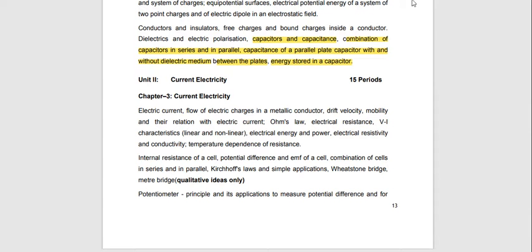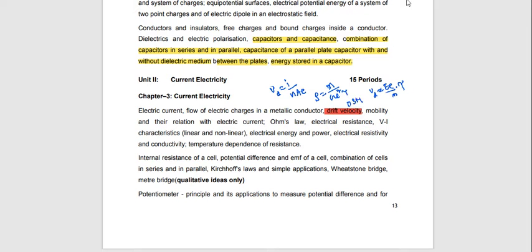The most important concept is the drift velocity concept. This drift velocity concept is important for the 3 marks: drift velocity and its relation with current. You know the formula, v_d = I/(nAe). Resistivity in terms of relaxation time is rho = m/(ne²τ), and drift velocity in terms of relaxation time is v_d = eEτ/m. These derivations are important for the 3 marks.